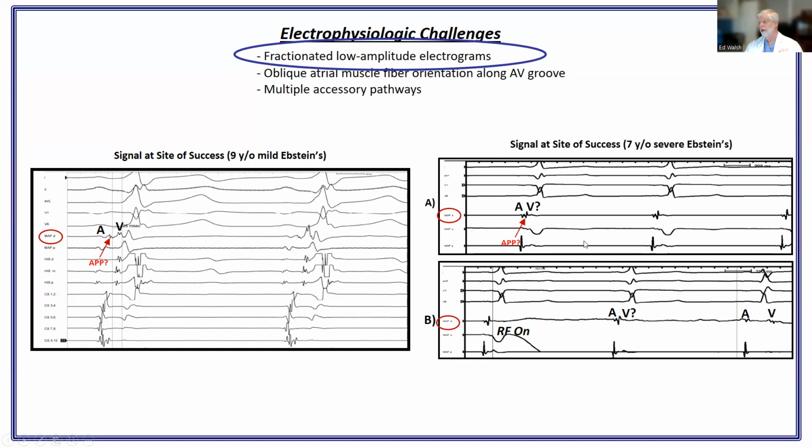Here's another one where I'm not even sure where the ventricular signal was, and I couldn't tell whether this was an atrium, an accessory pathway, or where's the ventricle. And what you really needed to do was get rid of the pre-excitation in order to see that. You can do it with extra stimuli, but in this case, I'm showing how the electrogram changes at the site of successful ablation. And I think that big signal in the middle was, in fact, an accessory pathway potential.